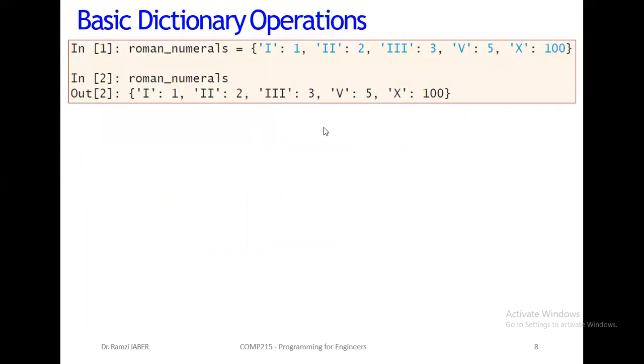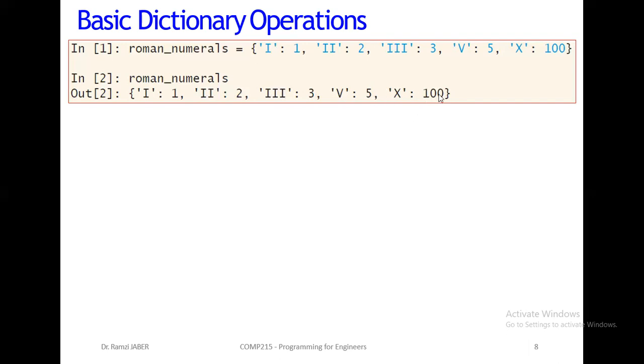Now, for an example, we'll make some operations inside the dictionary. For this example, we have Roman numerals: big I is 1, II is 2, III is 3, V is 5, X is 10. Here, X is written as 100, but it's not 100, so we need to correct it. So I is 1, II is 2, III is 3, and so on. V is 5. X will be 10, not 100.